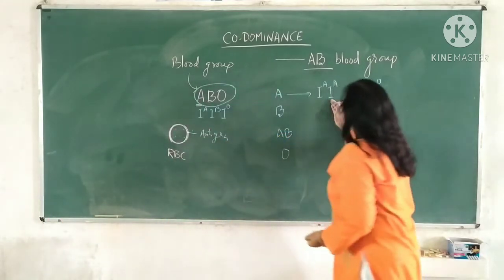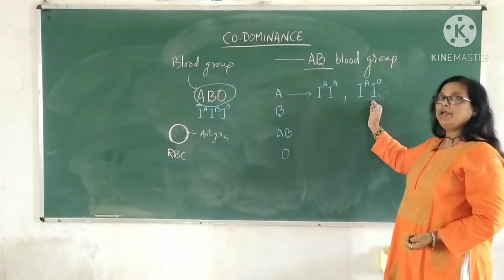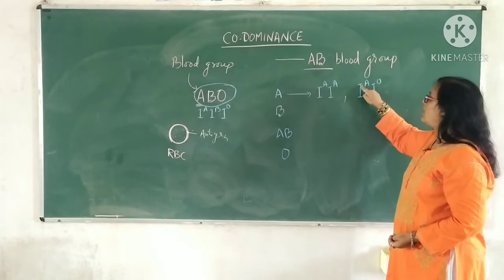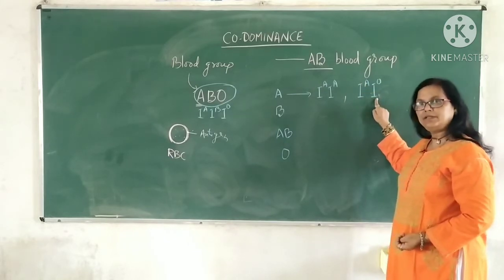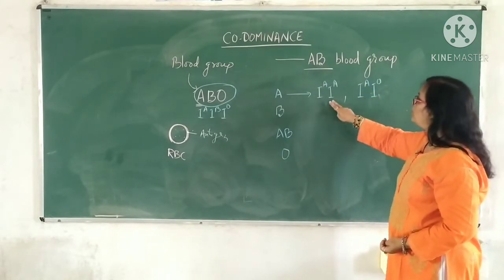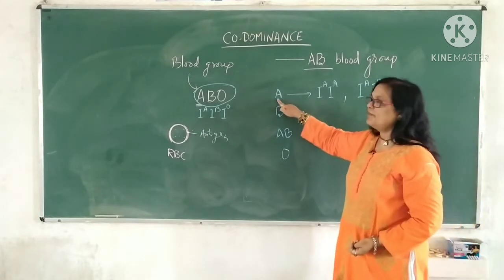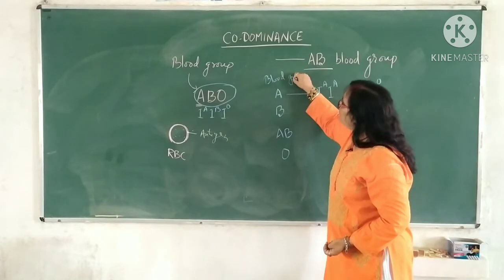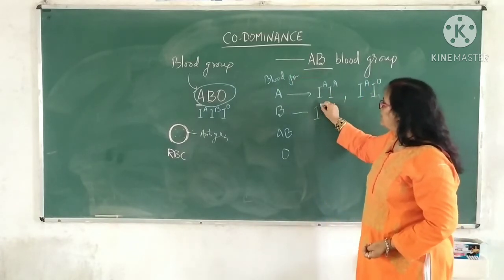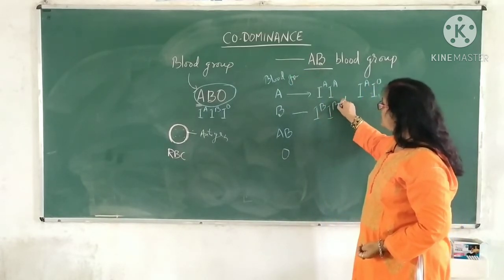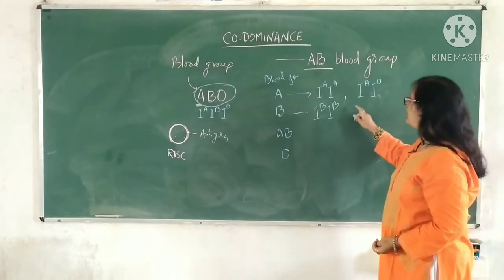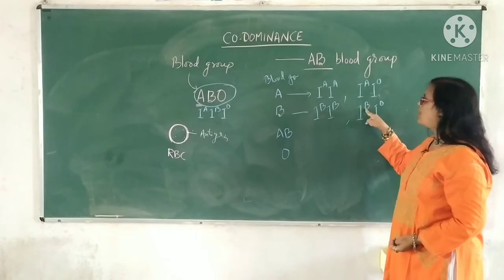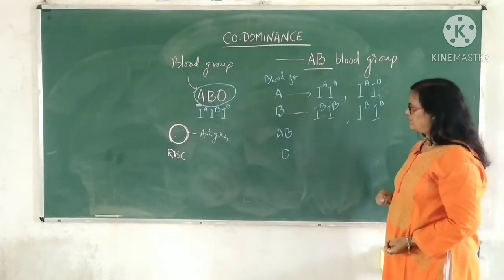So it may be the case of blood group A, either both dominant alleles or one dominant, one recessive one. Clear? So 2 genotypes and 1 phenotype may be there. This is blood group A. Similarly, blood group B may be expressed by this paired gene or paired factor, this or this. This is dominant and this is recessive.